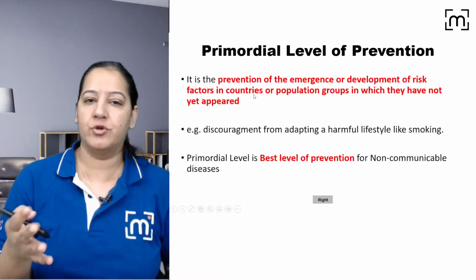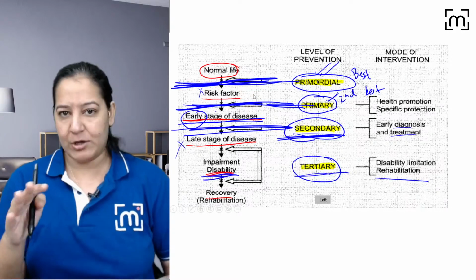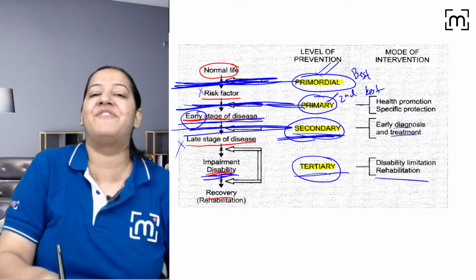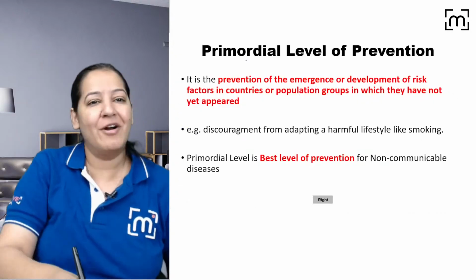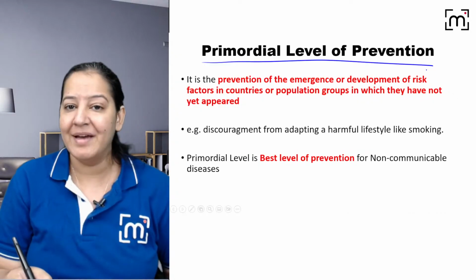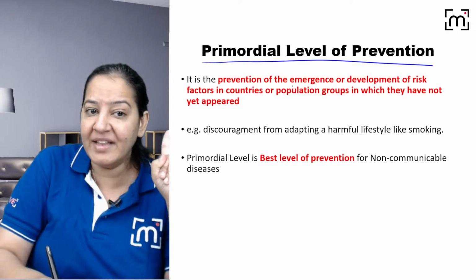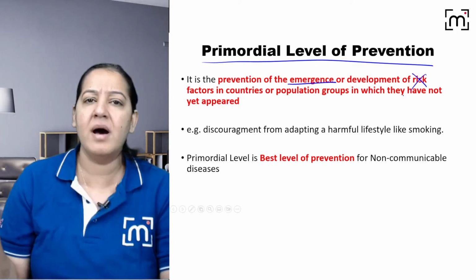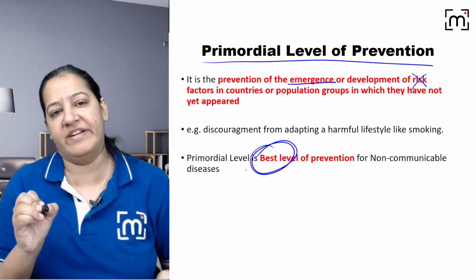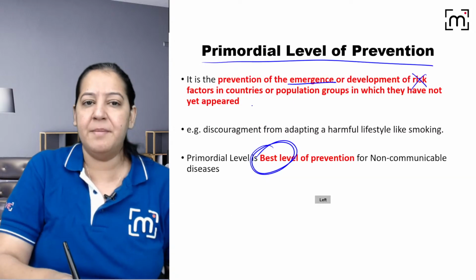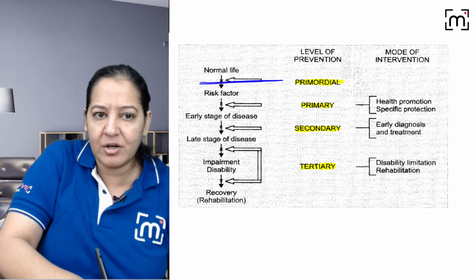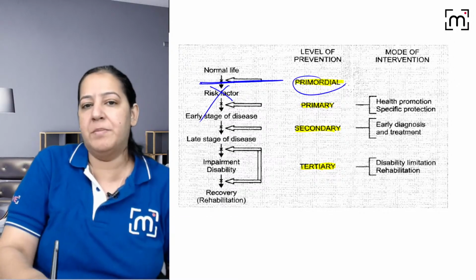So this is how we can do the prevention. Let me give you the details of all 4 levels. You already got the overview. Let me start with the first one, the primordial. What is primordial? Can anyone tell me? We are preventing the emergence of the risk factor itself. Eliminate the risk factor from the start, no bamboo, no flute. The best level of prevention. That is known as primordial. You got my point? We are eliminating the risk factor itself. That is known as primordial, right?